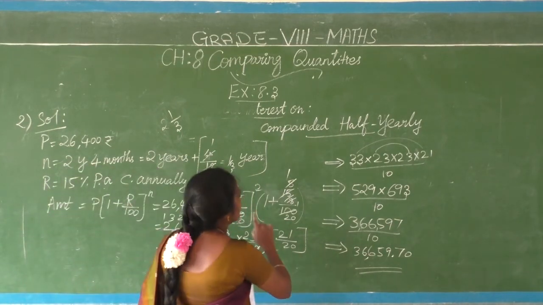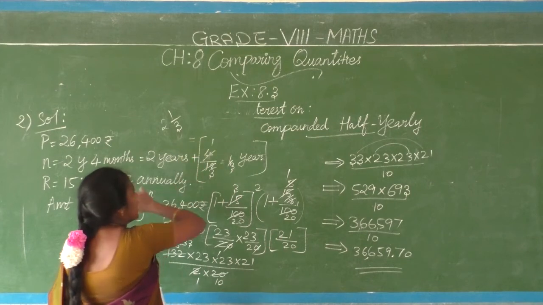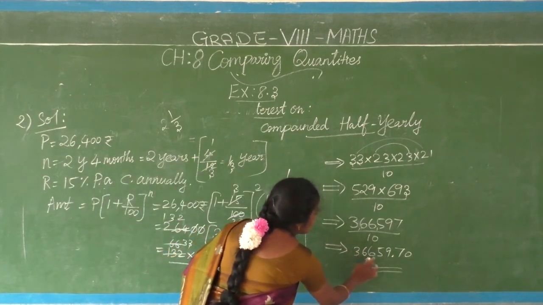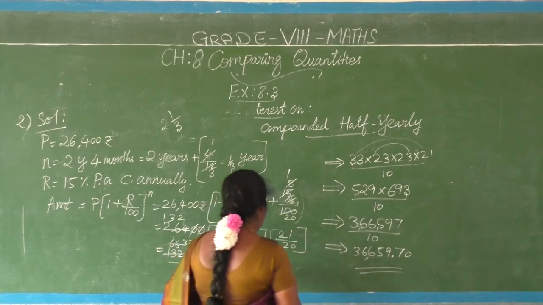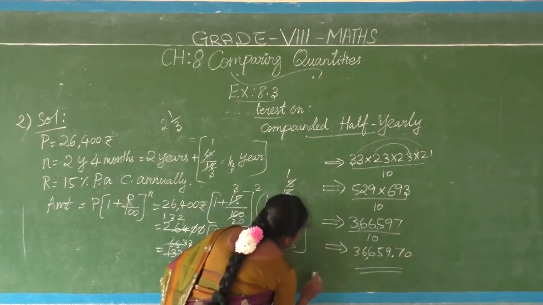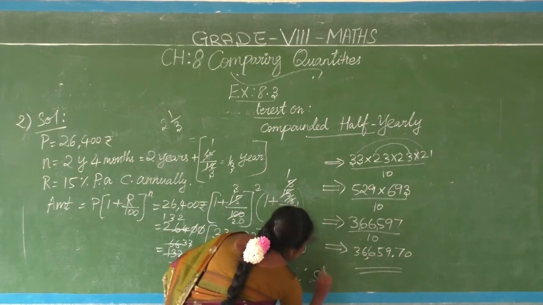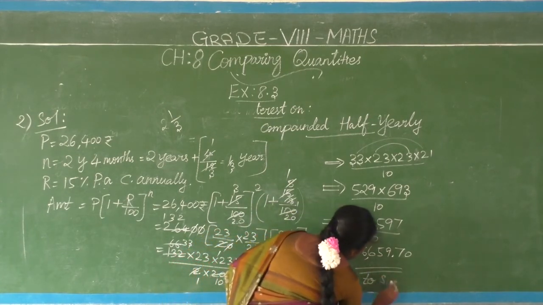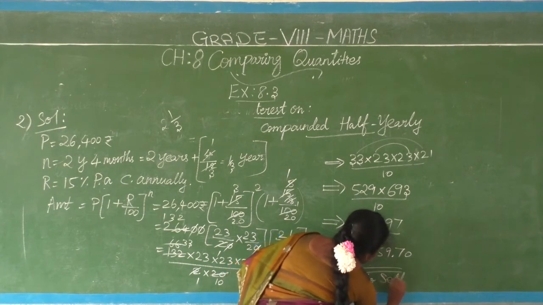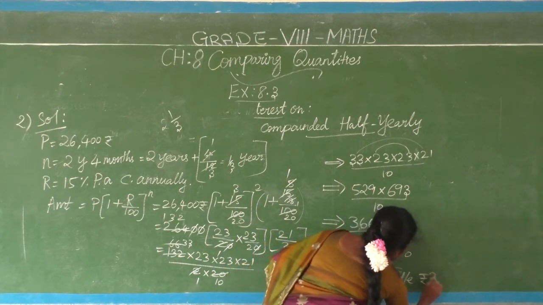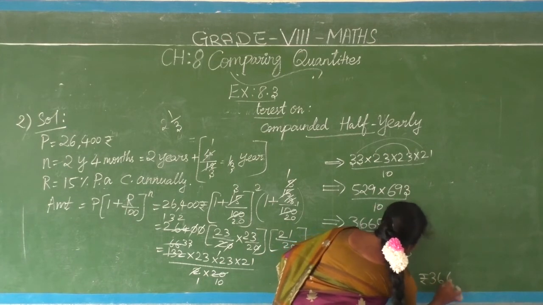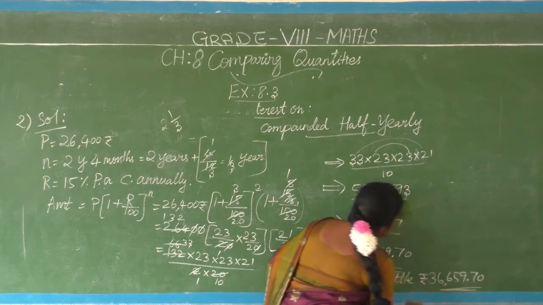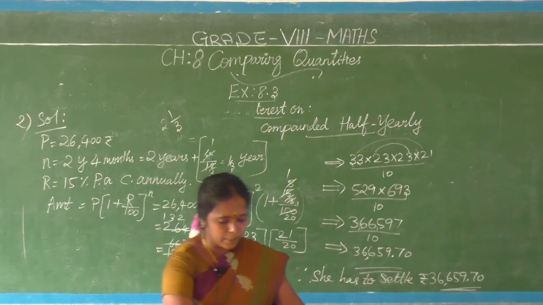Okay, at the end of 2 years 4 months, Kamala has to settle the amount. How much? 36,659 rupees 75 paise. Okay, therefore she has to settle how much amount? Settle rupees 36,659 rupees 70 paise. Okay, like this only for the remaining sums.